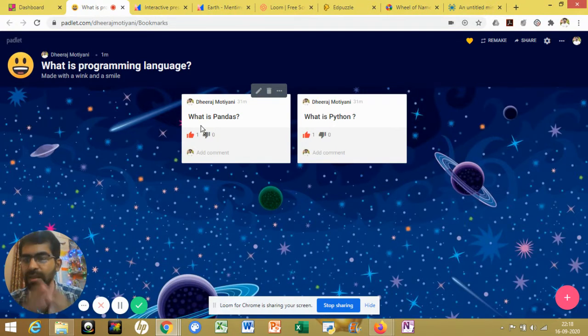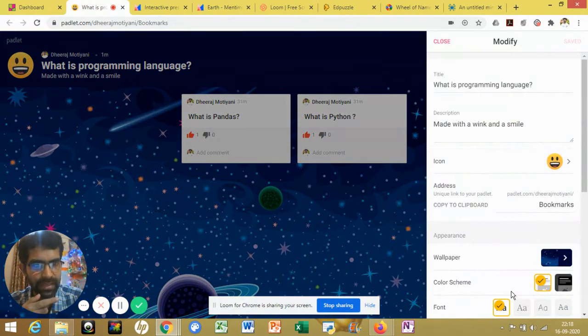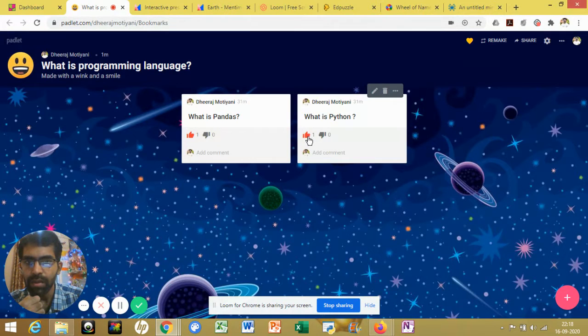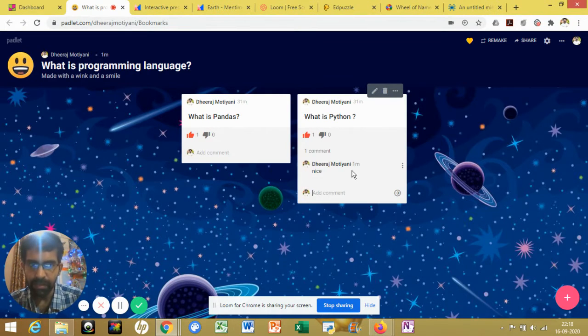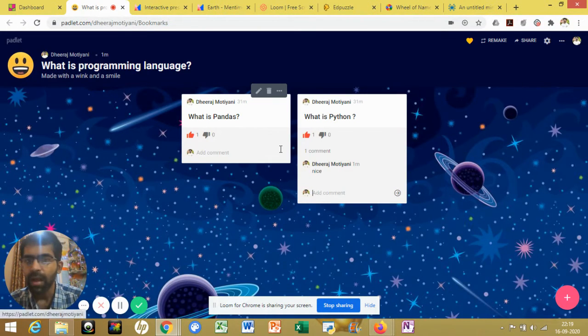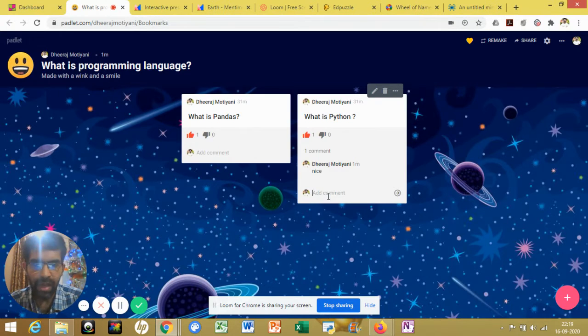After this, if you want, you can add like buttons from the settings only. These are available inside the settings only. Then if you want to like, dislike, or give a comment, you can give a comment as well. And if you want to ask some questions, you can ask the questions here, in the questionnaire. If you want, you can like this page also.